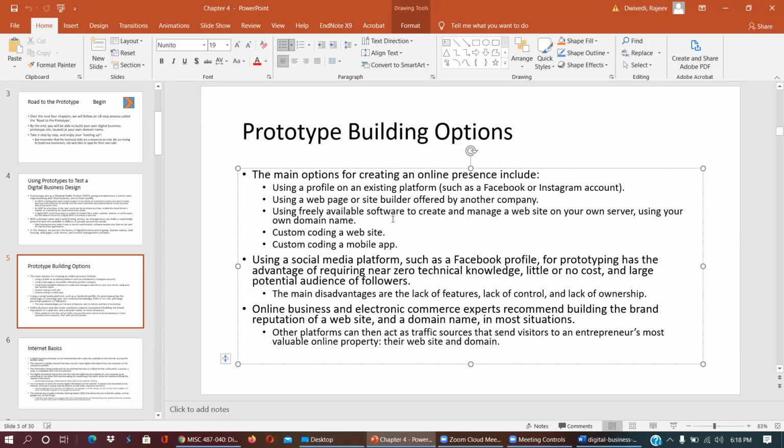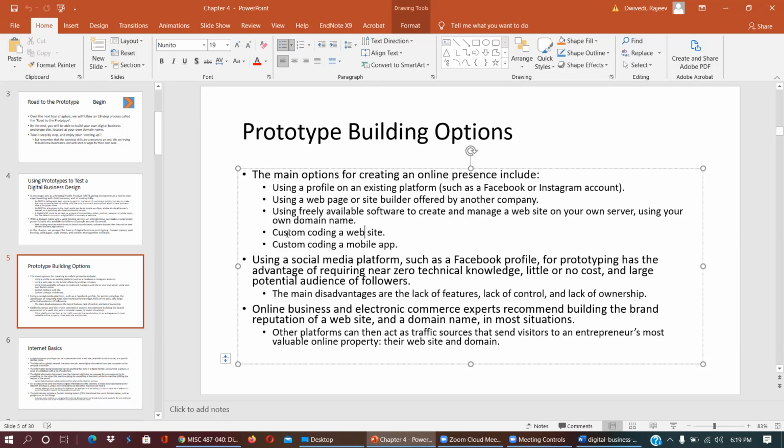Using freely available software, you can create and manage a website on your own server using your own domain name. This is also possible if you don't want to register on websites like W3, Bix.com, GoDaddy or GoBuilder.com, many such websites are there. You can start with Facebook, or you can make your computer a server and start on your own computer.